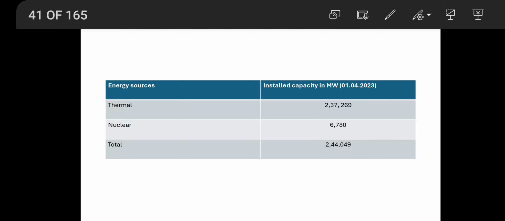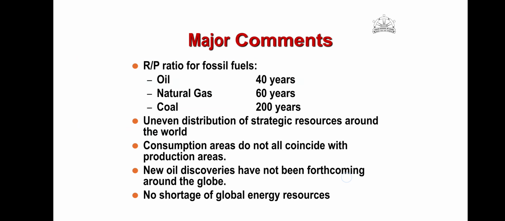The installed capacity in India, as on 1/4/2023, is: thermal energy 2,37,269 megawatt, nuclear energy 6,780 megawatt. R by P ratio. R by P means reserve to production ratio for fossil fuels: oil 40 years, natural gas 60 years, coal 200 years.